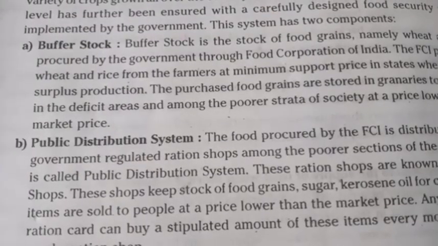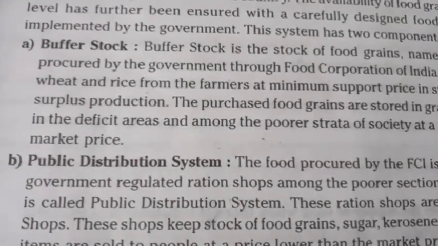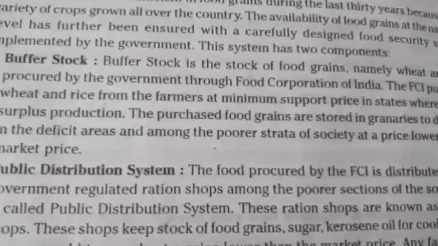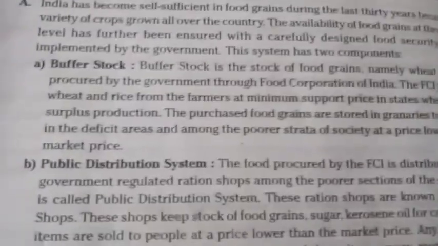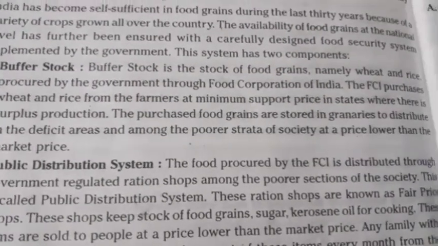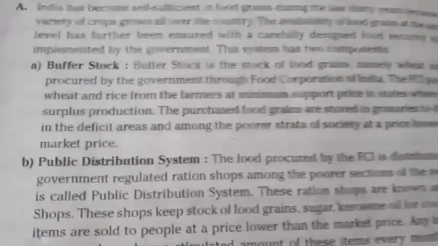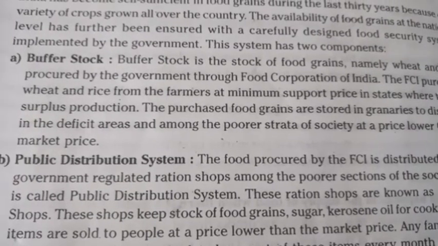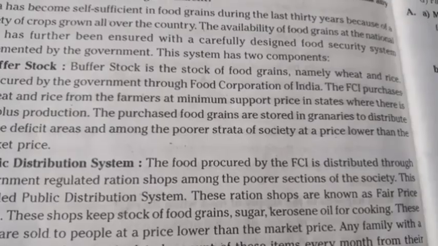B. Public distribution system. The food procured by the FCI is distributed through government regulated ration shops among the poorer sections of the society. This is called public distribution system. These ration shops are known as fair price shops. These shops keep stock of food grains, sugar, kerosene, oil for cooking.